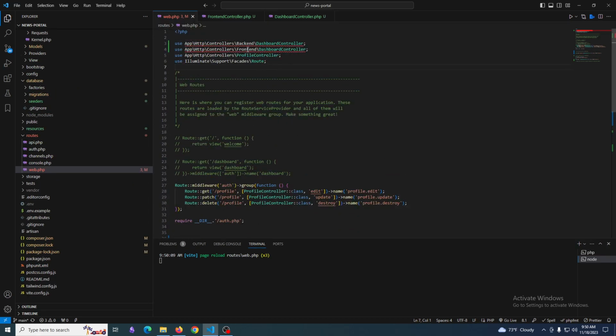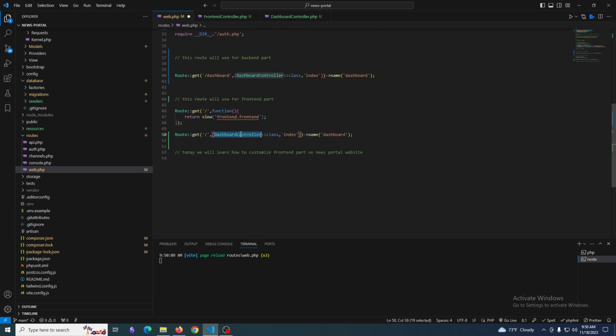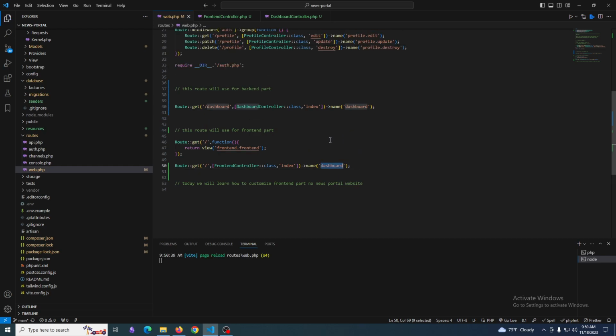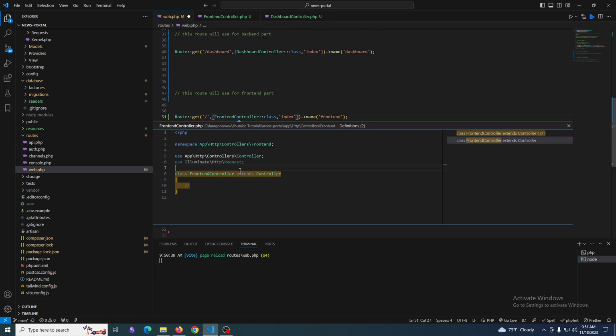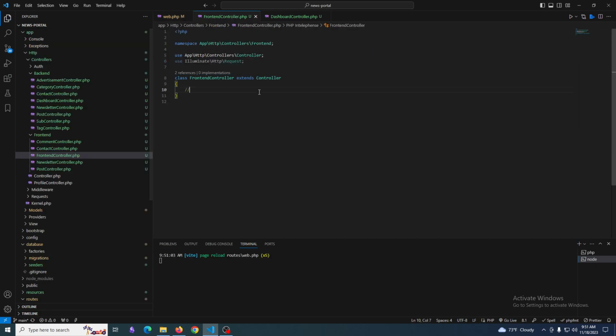Now I'm trying to solve this frontend controller. Here is the frontend controller, and the name will be dashboard. No, it's not dashboard, it's frontend. Okay, so the return will be returned in the frontend controller, so no need for this one. Yes, the frontend controller, of course with the index method.